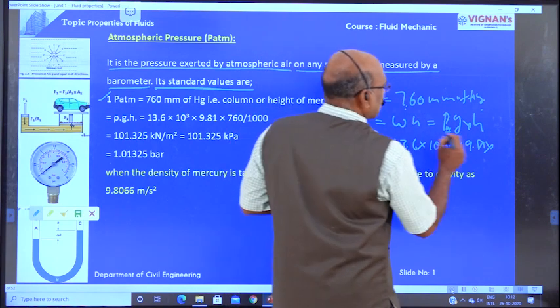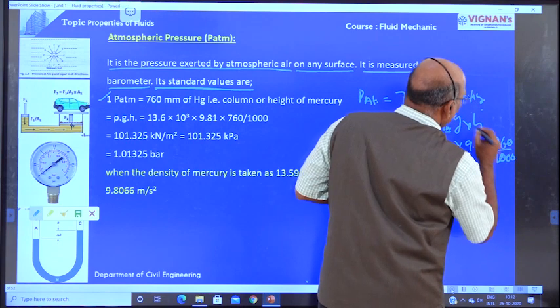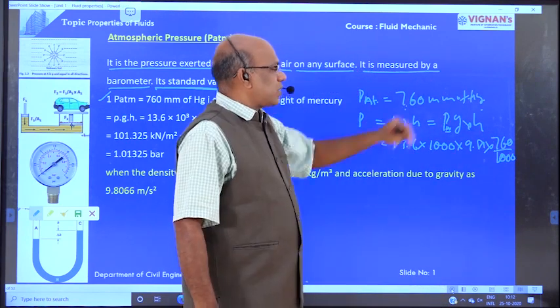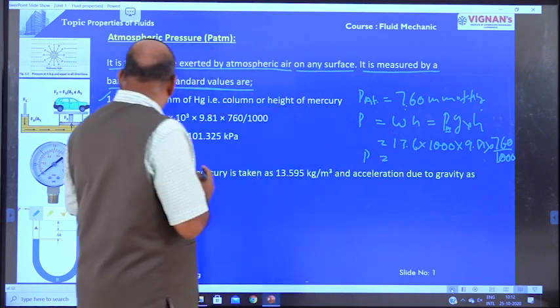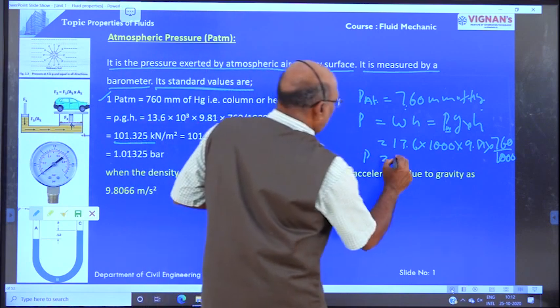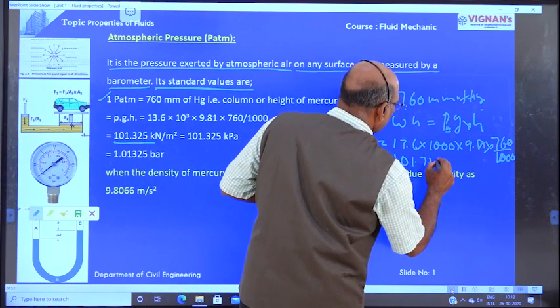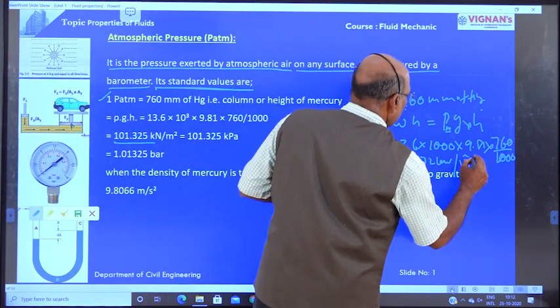That means 760 converts into 760 divided by 1000, which is meters of Hg. Now the pressure P is equal to 101.32 kilonewton per meter square.